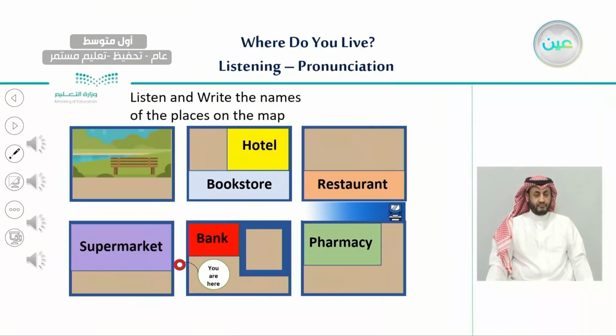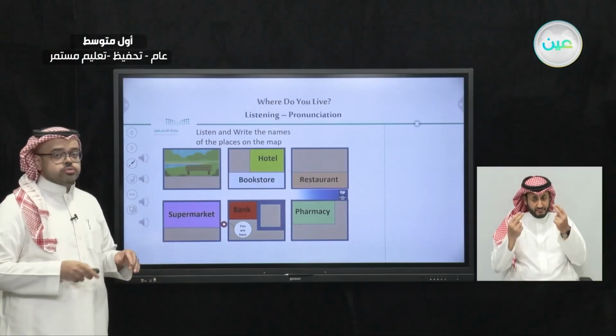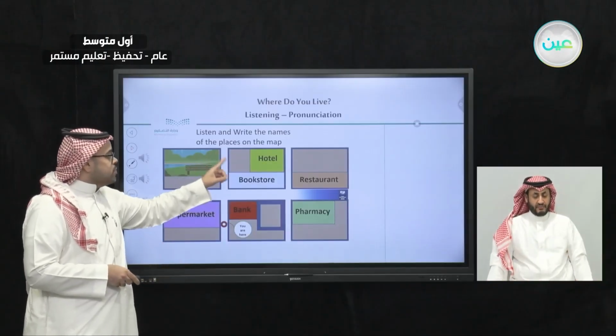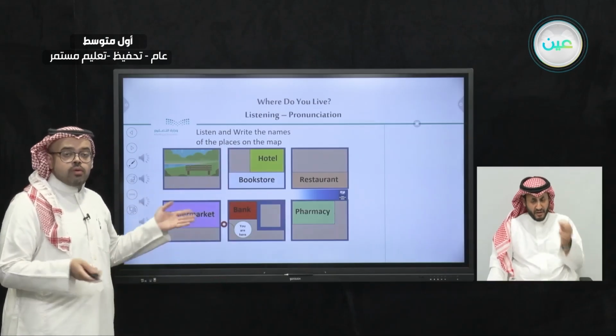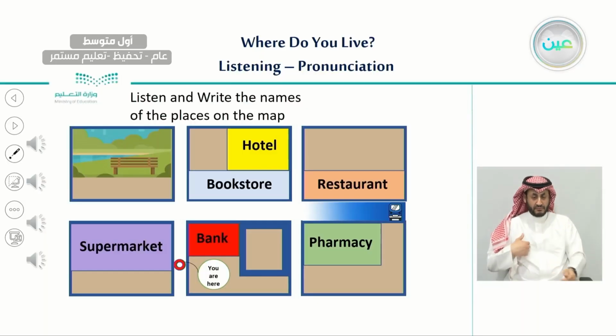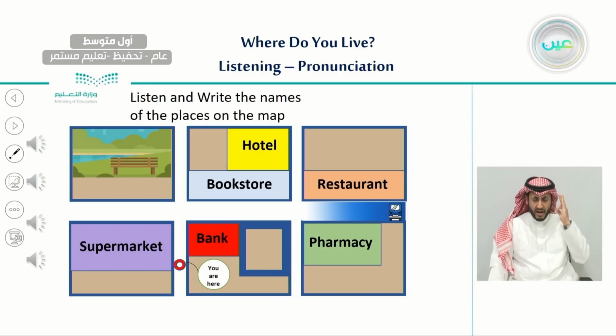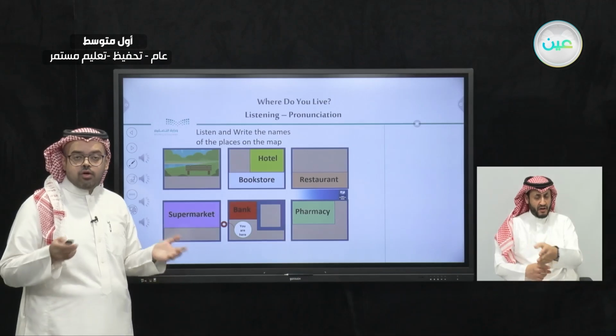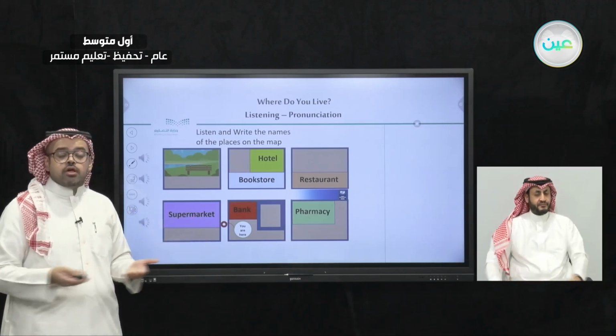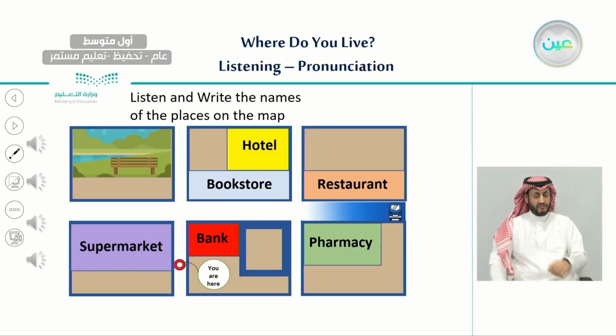Very good. Now we will listen again, and this time try to write the names of the places on the map. So again, as you can see, here we have six different blocks that have stores. Here we have the supermarket, here we have the bank, the bookstore, the hotel, the restaurant, the pharmacy. And we need to listen to the directions to write the names of those places. Let's listen to it again.